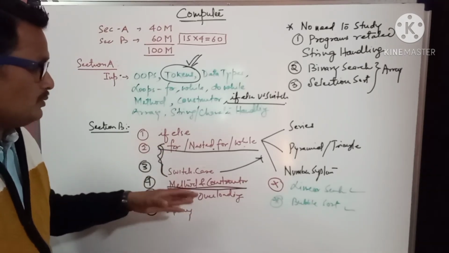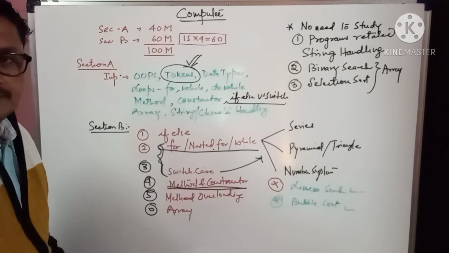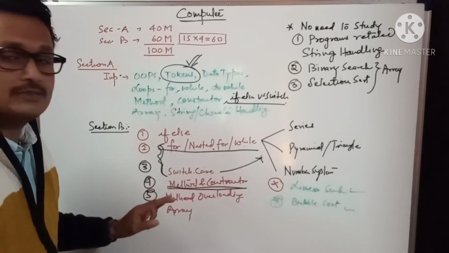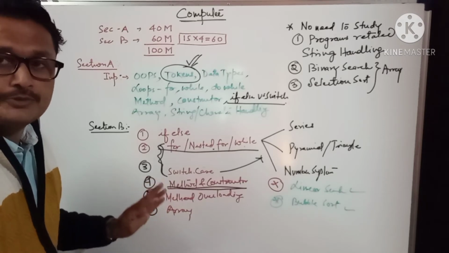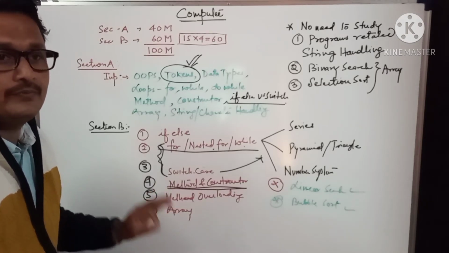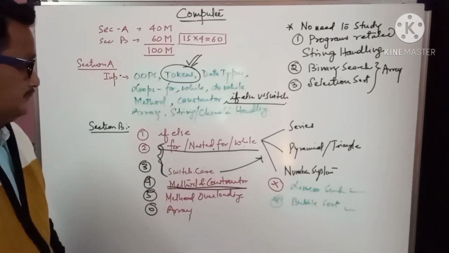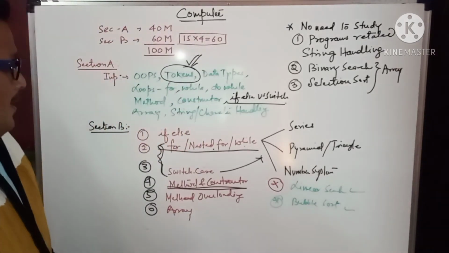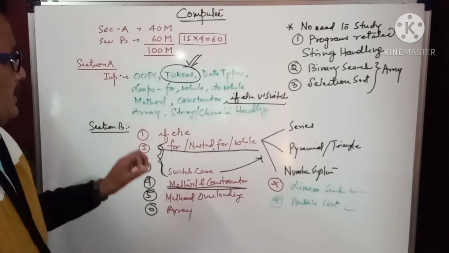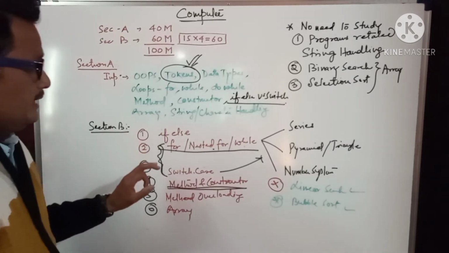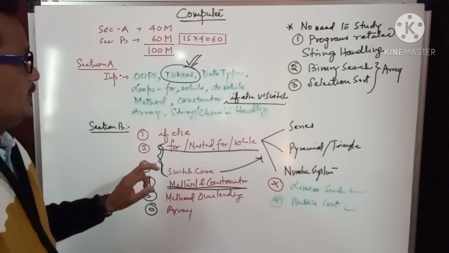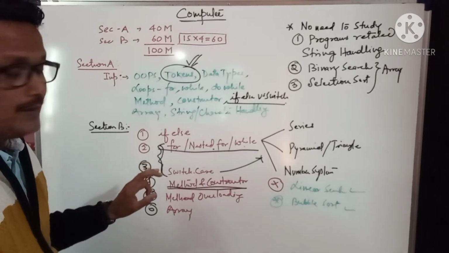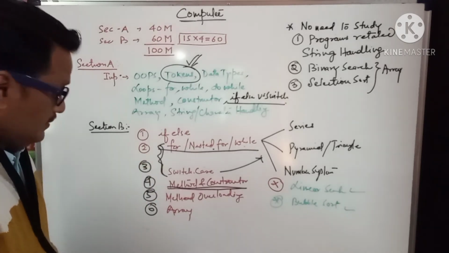So when you calculate, there will be 5 or 6 questions, and out of these questions you can select 4 options very easily, 4 programs very easily. In section B, once again I want to say you have to write the variable description after writing the program.